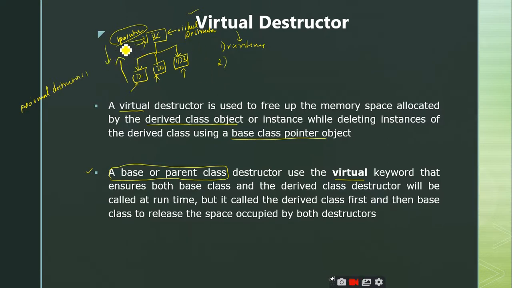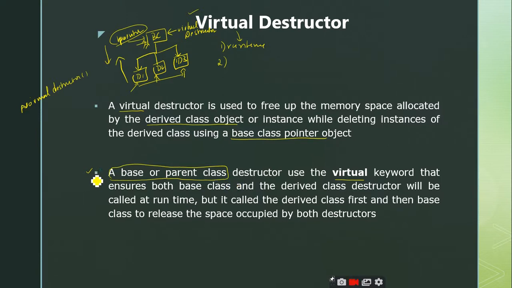That means when you delete this base class pointer, it is going to deallocate the derived classes first and then it is going to come to the deallocation of the base class. So who is going to be deallocated first? Is it the derived class or the base class? Derived class, sir. So that is the important point you should remember. You always remember that the destructors are called from the derived class and then go to the base class. The order is important.